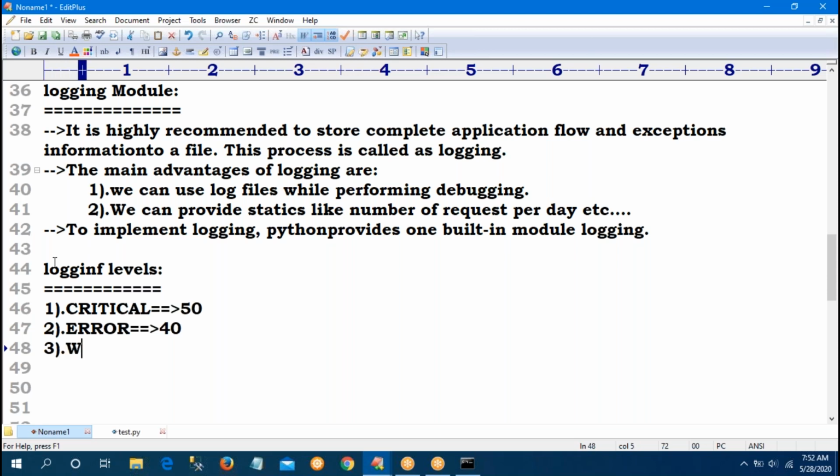Third one, warning. The number is 30. Warning means something may go wrong. It is some alert to the programmer. Suppose no error, nothing, I just want to give some information: Info, 20. Debug, 10.